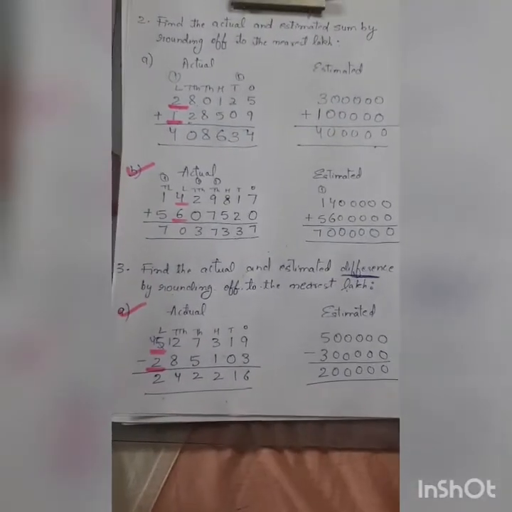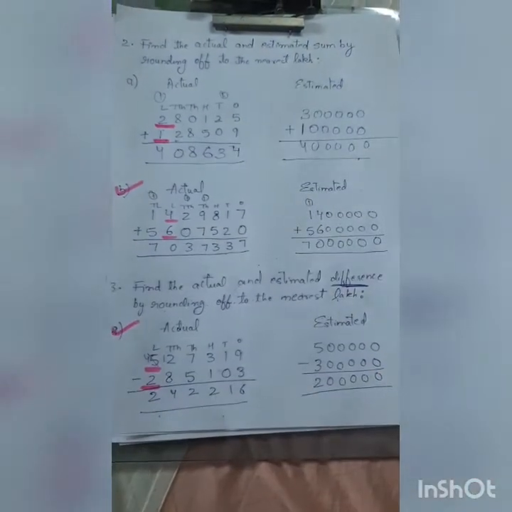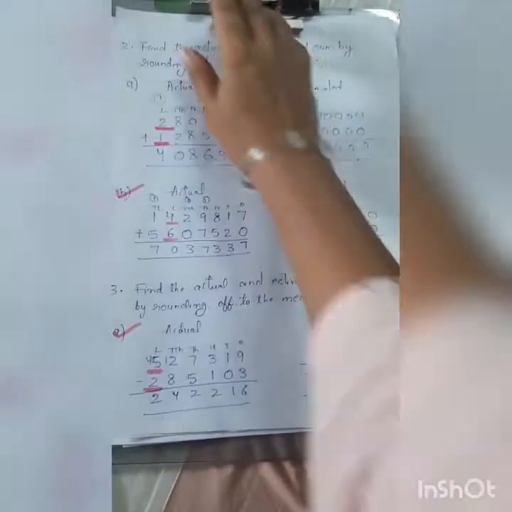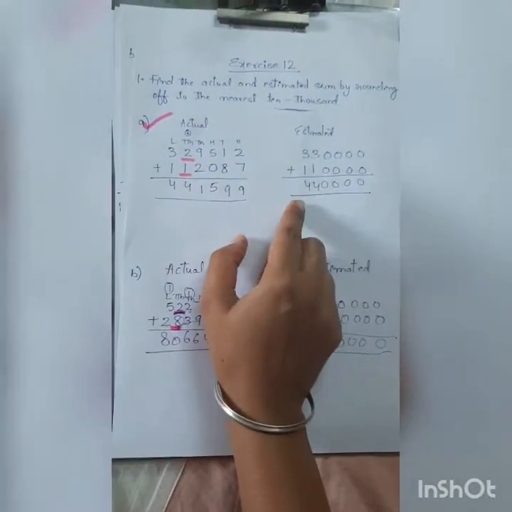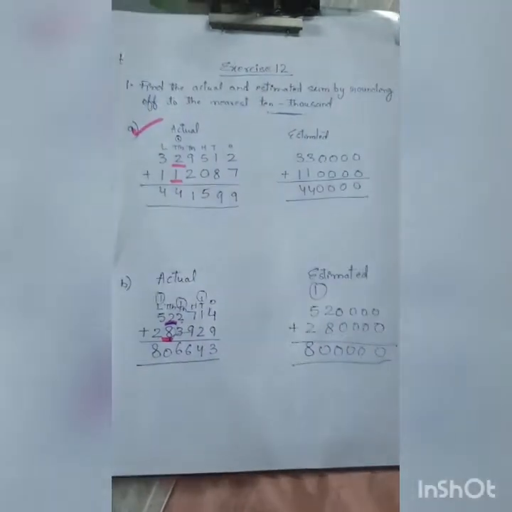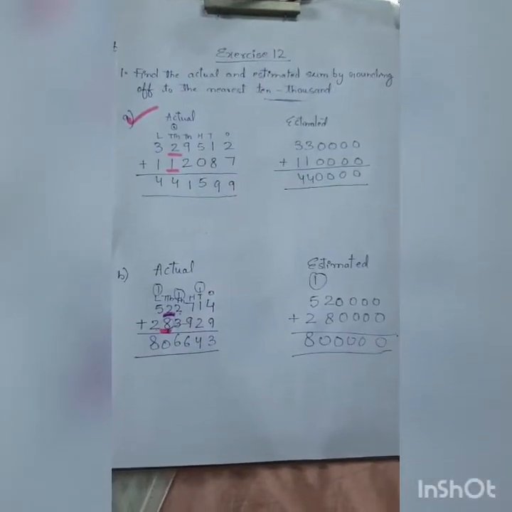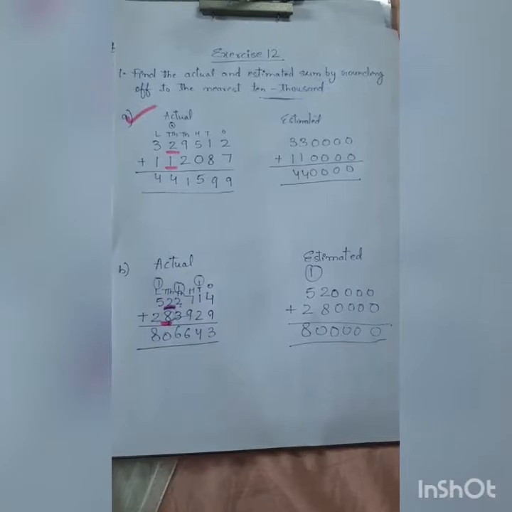Before we proceed any further, let me quickly discuss the homework questions with you. Questions number 1, 2, and 3 were your homework. For question number 1, the first part was homework, and this is my answer coming. This is the actual, this is the estimated. Please cross check your answers very quickly. You may pause the video and then you can see that.